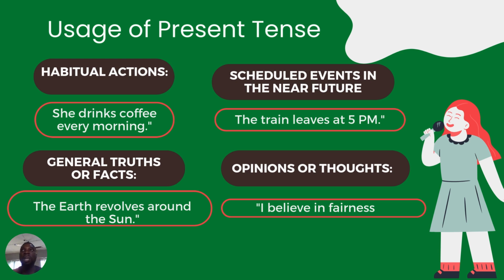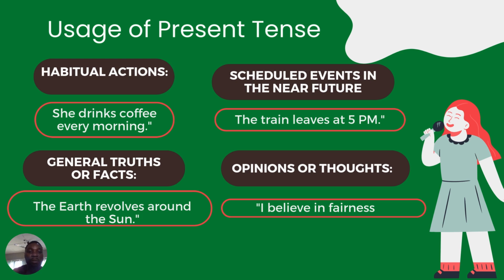Don't forget, I told you present tense can be an event taking place right now. It can be a habitual action. It can be a general truth or fact. It can be a scheduled event in the near future, or opinions or thoughts. So those are the ways you make use of present tense in a sentence. Let's start from the habitual action. How do you make use of present tense in habitual action?